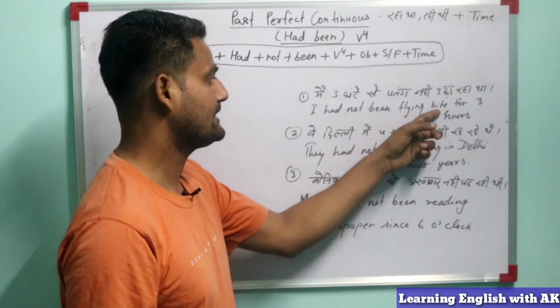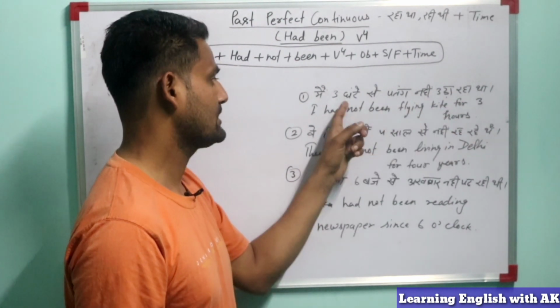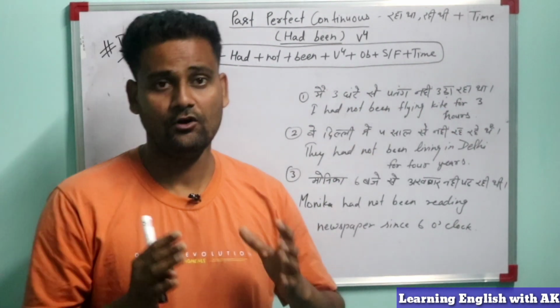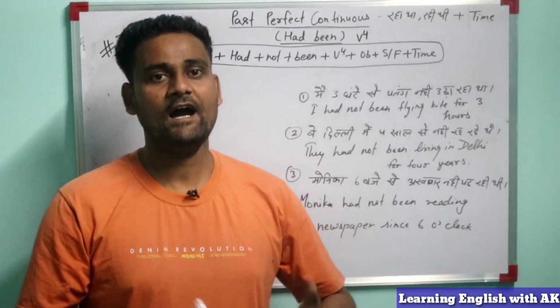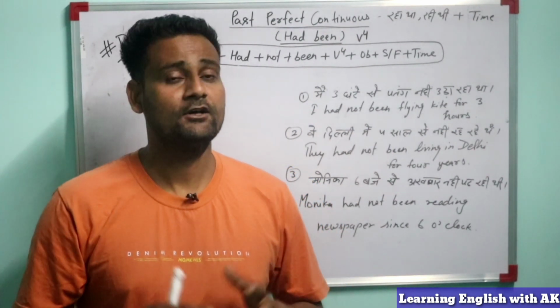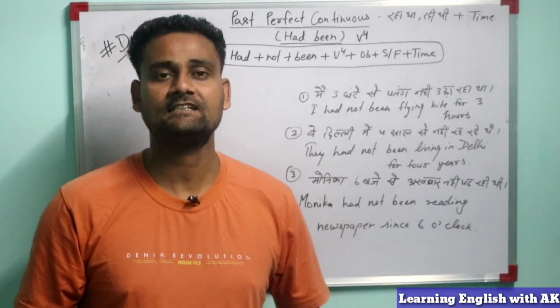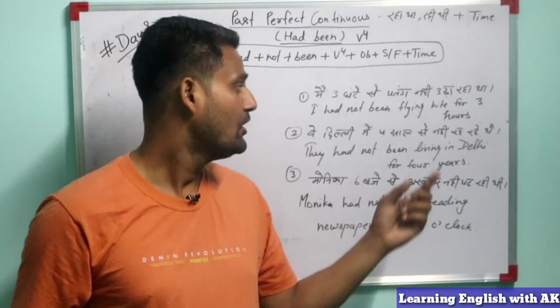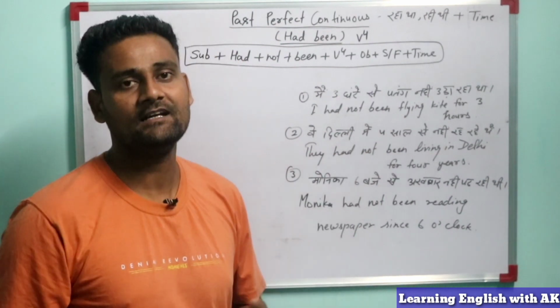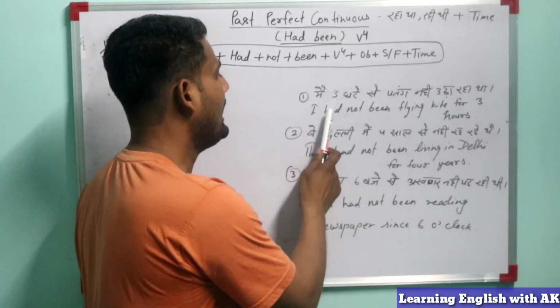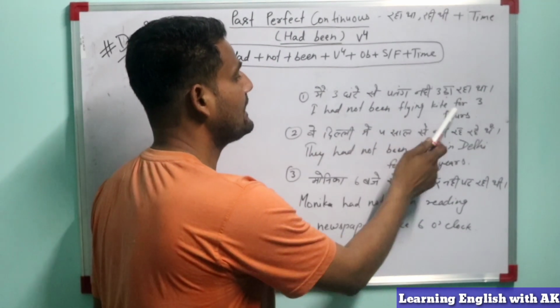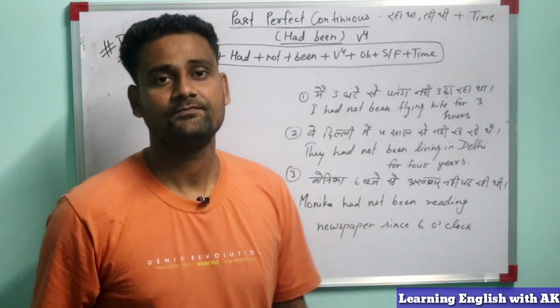What? Kite. For 3 hours. 3 घंटे से, for 3 hours. So why will we use "for" here? Because this is the indefinite time. We don't know the exact 3 hours. So we will use for. So how did we make this sentence? I had not been flying the kite for 3 hours.